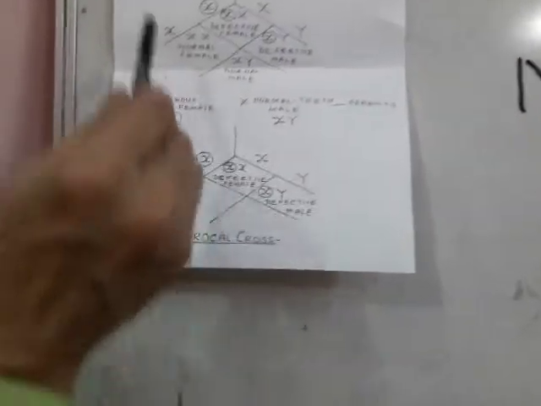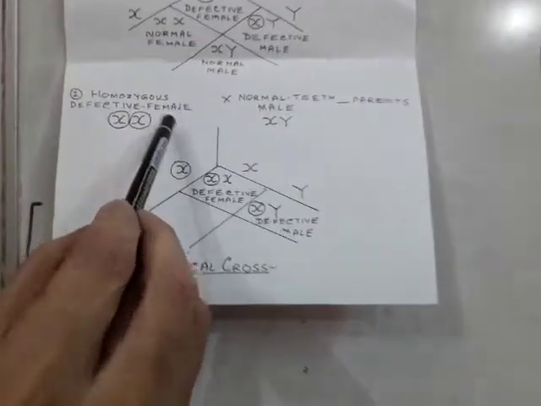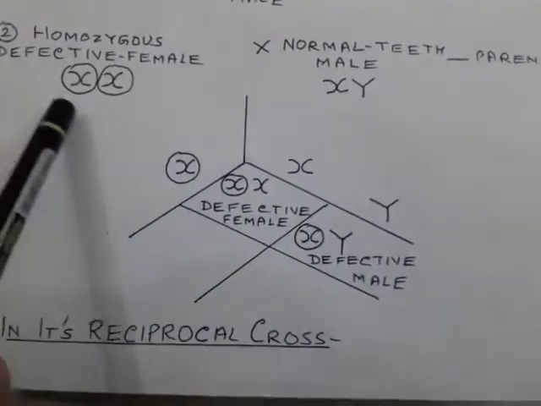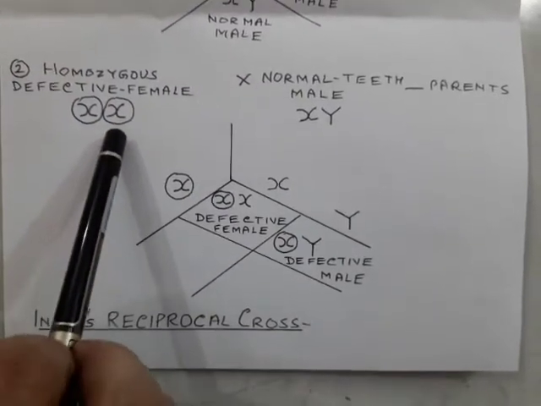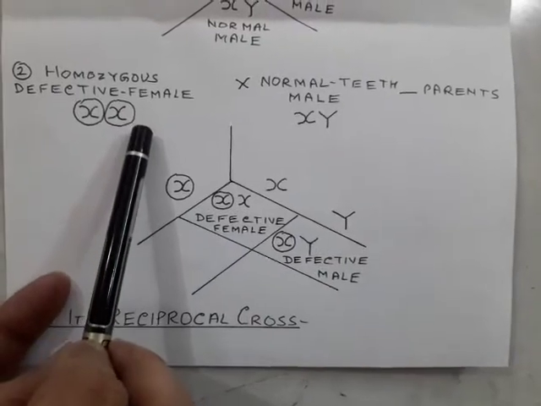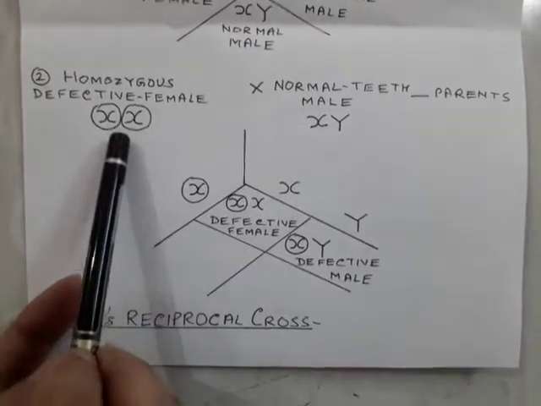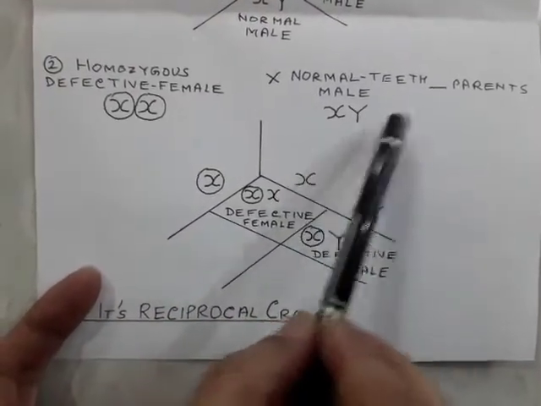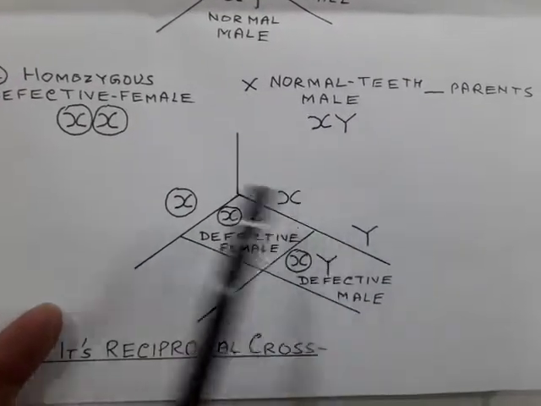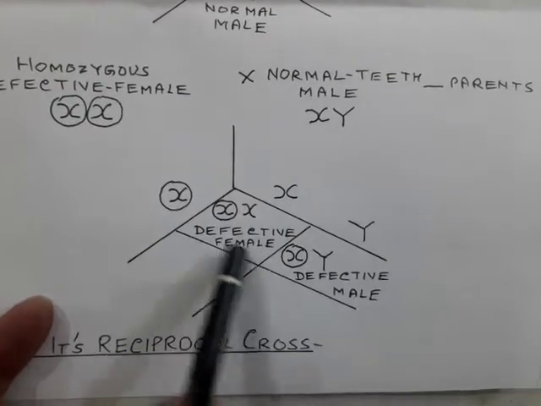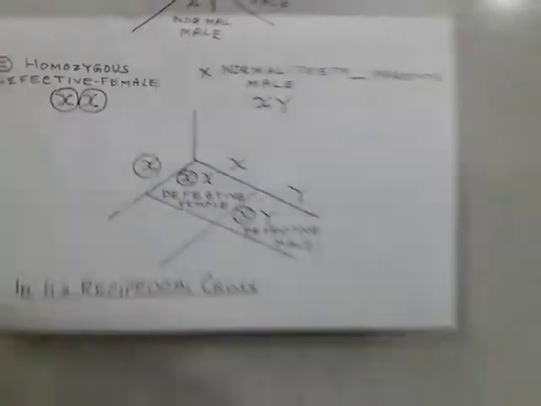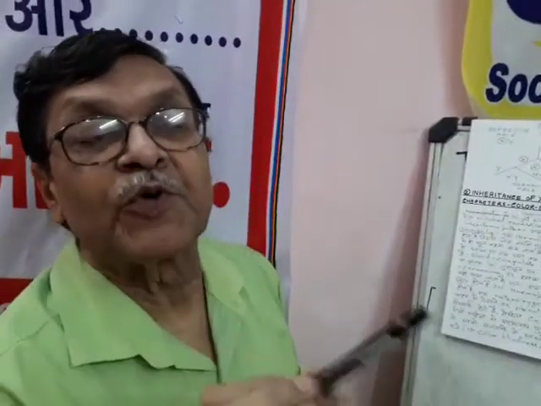Let us take another situation. A defective enamel female is there, and it is homozygous. Both chromosomes are having the gene for defective enamel of teeth. So what will happen if it is married to a normal teeth having male? It will produce both female and male, both defective.